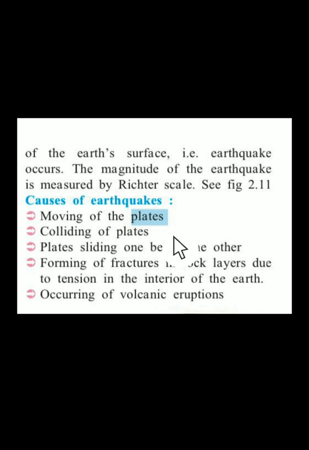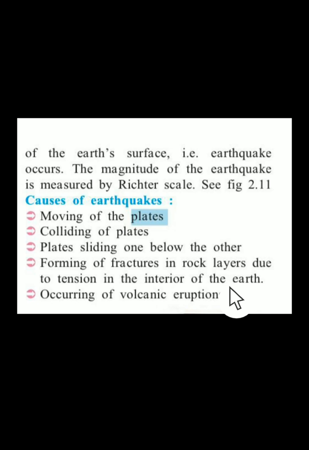Then the next thing, that is colliding. Sometimes there is a collision. Collision is a dashing between the two plates. Then the third one is plates sliding one below the other. At times there is a plate which slides below the other plate. Slides meaning slips below the other plate. Then at certain times there is formation of fractures in the rock layers due to tension in the interior of the earth.